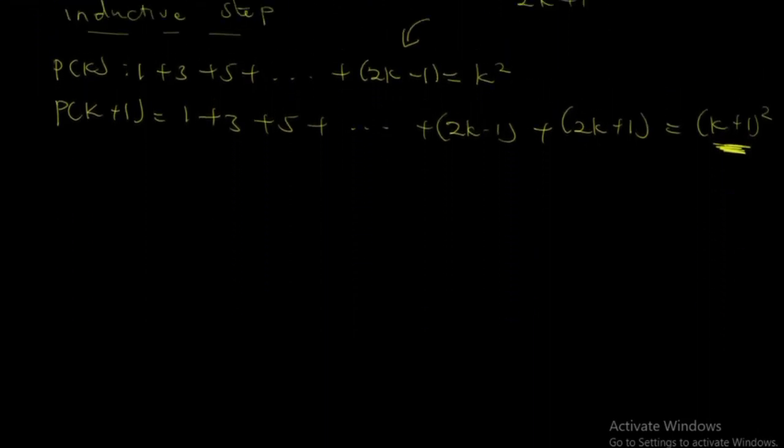So for our answer, we are going to prove the inductive step. So let's go to the proof. For the proof of the inductive step, we are going to take the first condition, which is P of k. Let's write 1 plus 3 plus 5 plus up to 2k minus 1, equal to k squared.